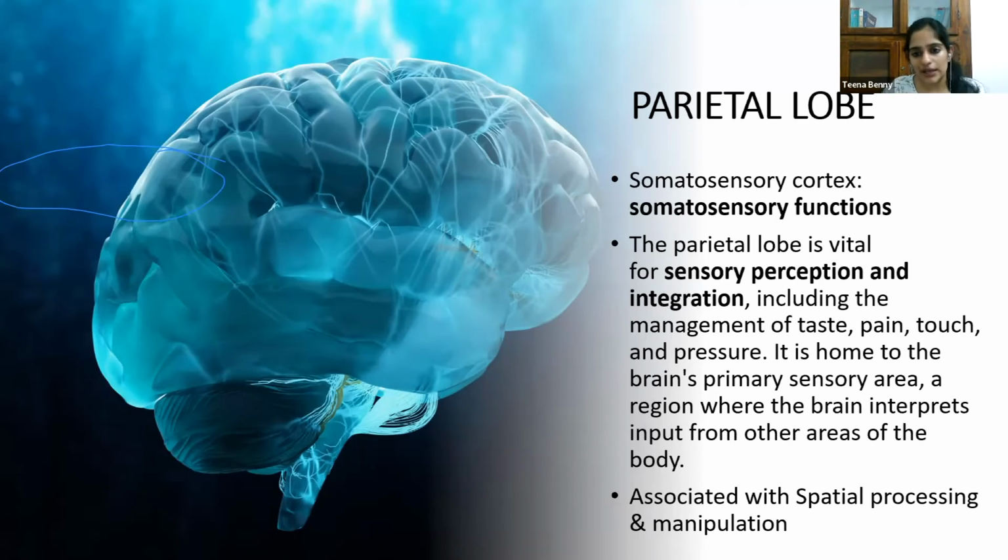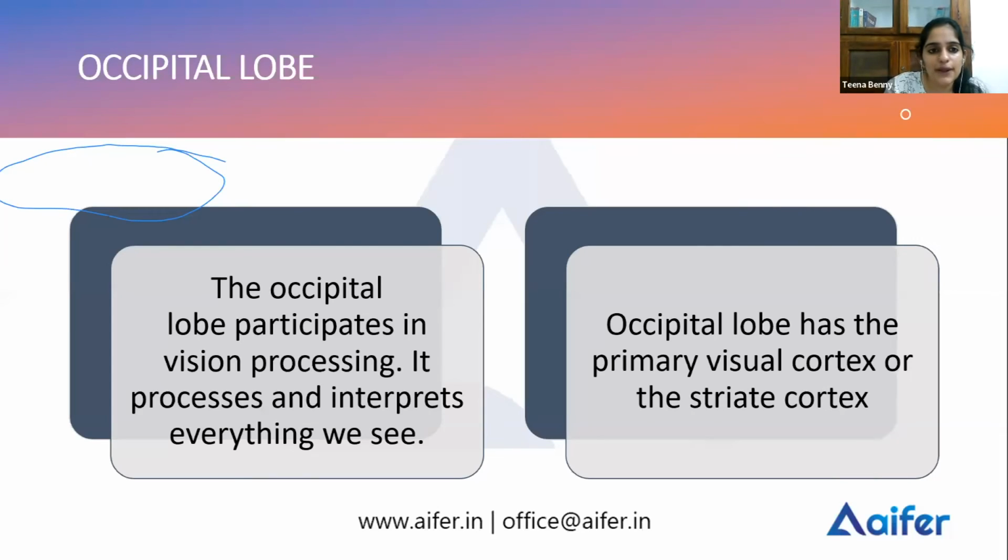So that's what the parietal lobe does. It is basically somatosensory functions. Don't get confused. Somatosensory means those sensations which are not localized to a particular body part. Your eyesight and your hearing are not somatosensory because they are localized to a particular sense organ. The other functions which are not localized, such as taste, pain, touch, pressure, etc., are somatosensory.